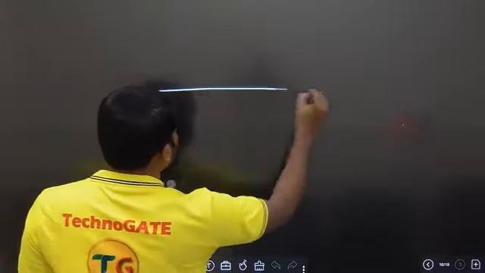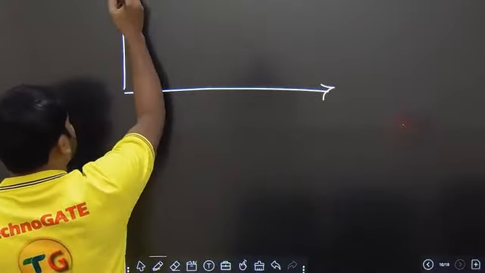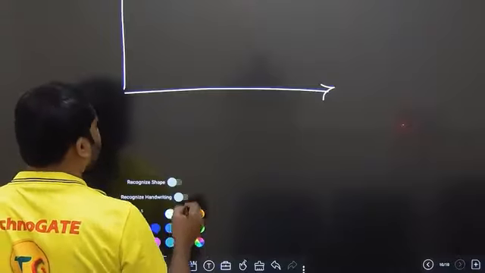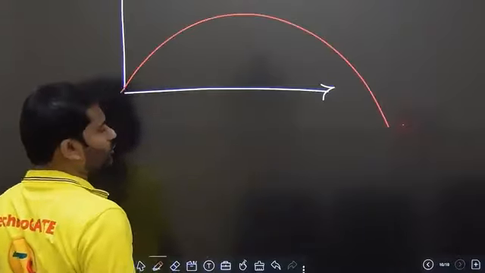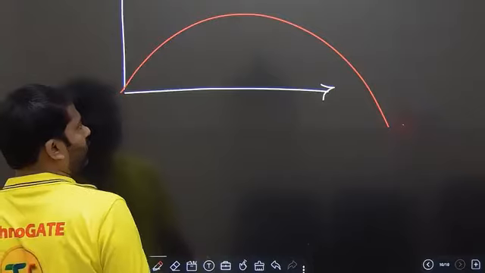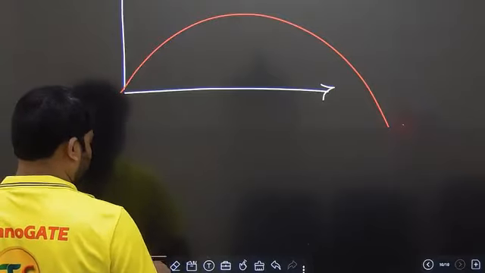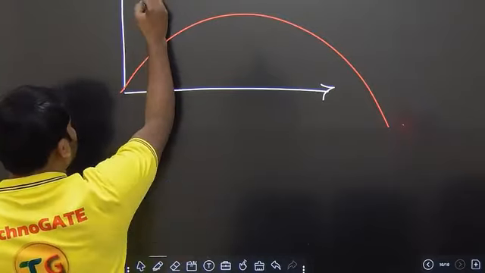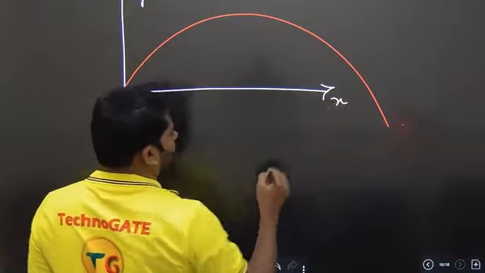So if you think that this is the ground and this is the vertical, so batsman ball ni ila kottadu anamata, so it is going on like this. Okay, so this is the vertical direction, this is the x horizontal direction.